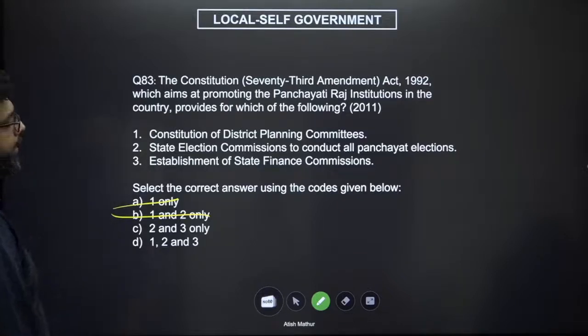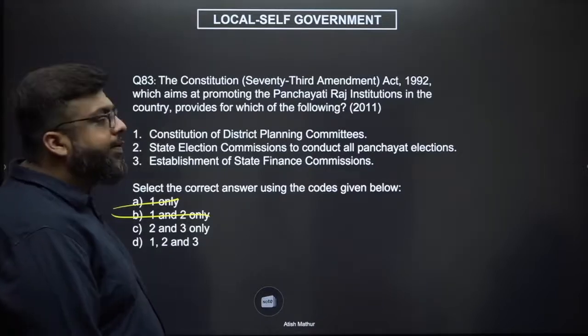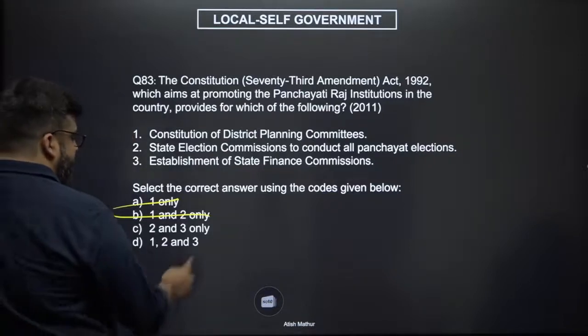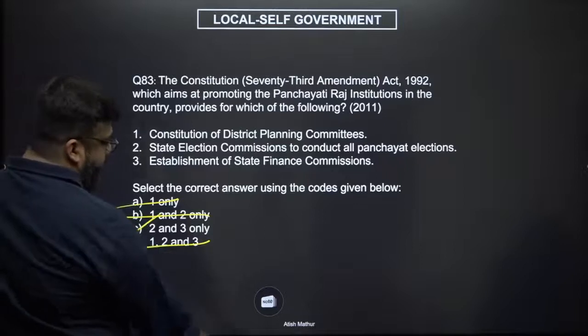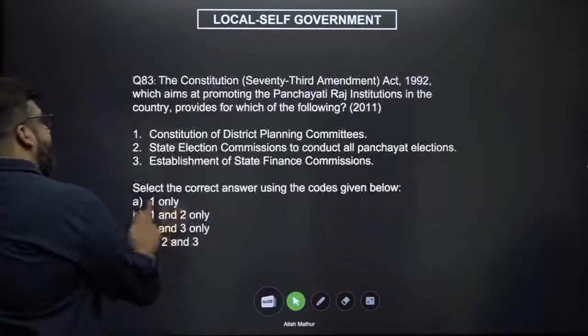Constitution of district planning committees. Now, district planning committees would mean committees comprising of both rural and urban counterparts, but the 73rd largely deals with only rural, so district planning committees does not make sense. The answer according to me should just be 2 and 3. The answer is 2 and 3.